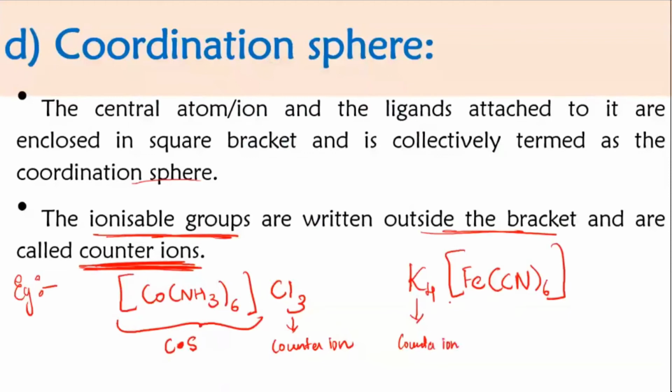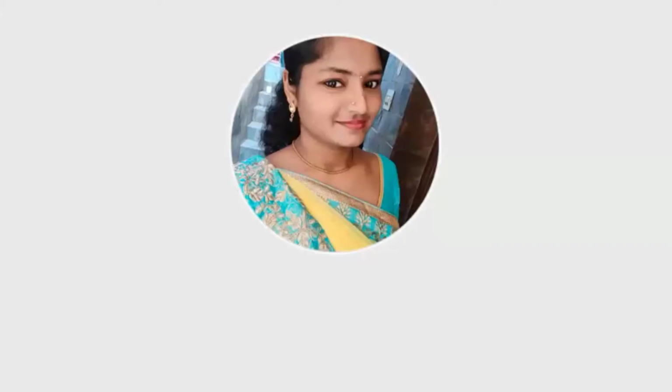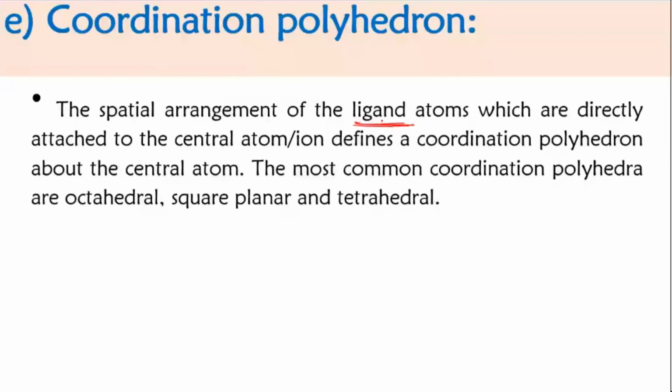Counter ion, and this is your coordination sphere. Yes. Okay, now the next one is coordination polyhedron. Coordination polyhedron is, if I have to tell you in simple words, a geometrical arrangement of the ligands around the central metal atom.